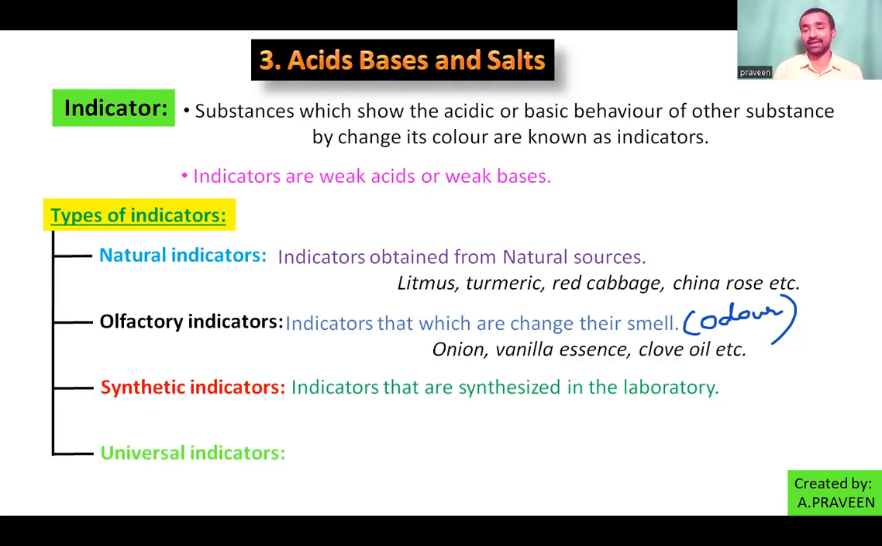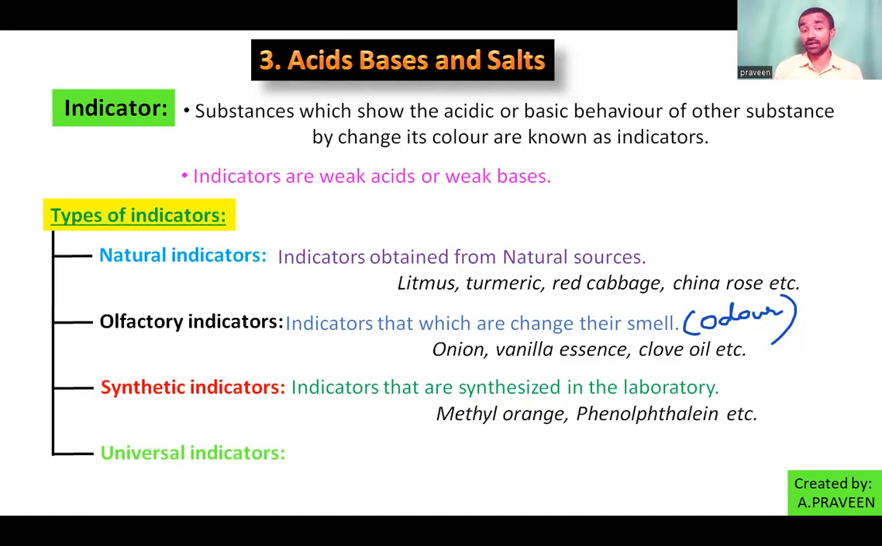Examples for the synthetic indicators or laboratory indicators are 2: one is methyl orange and the other is phenolphthalein indicator. So simply these 2 are called laboratory indicators.